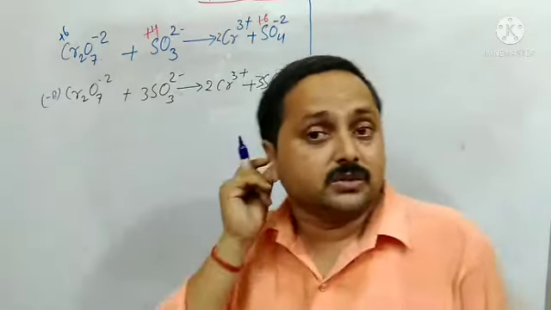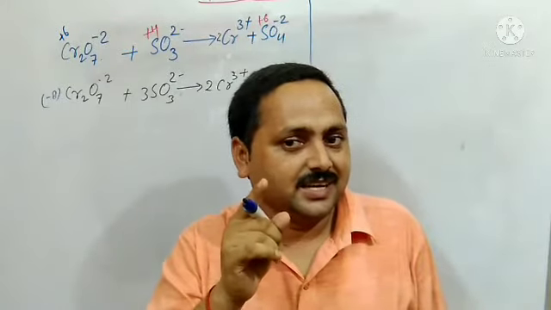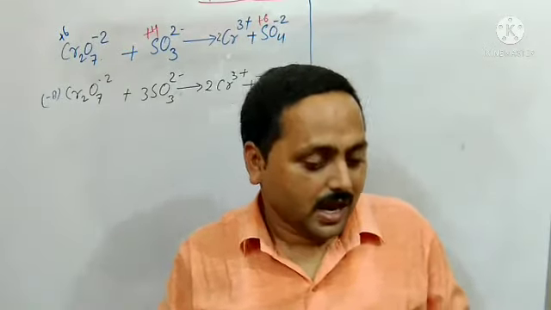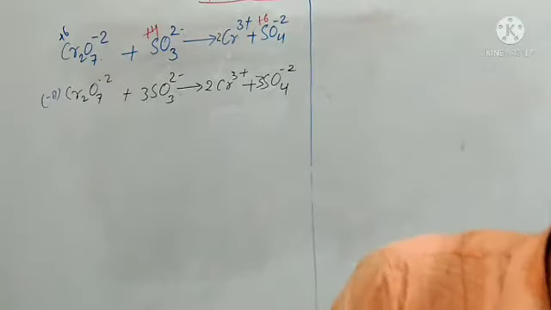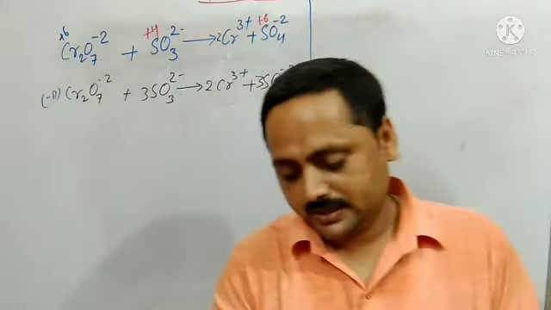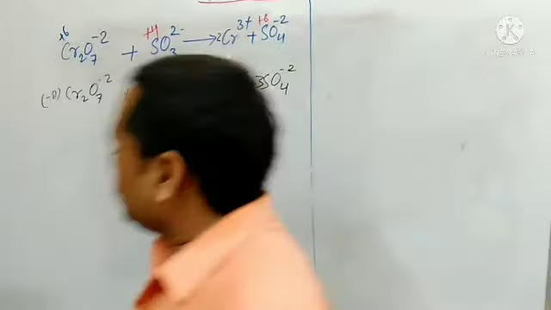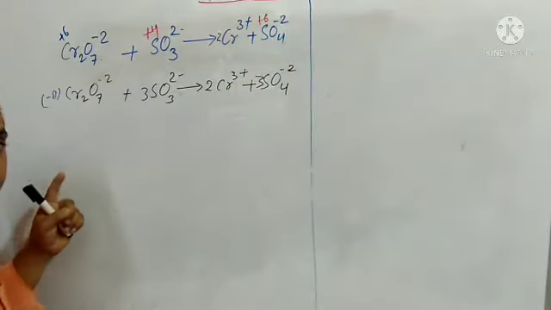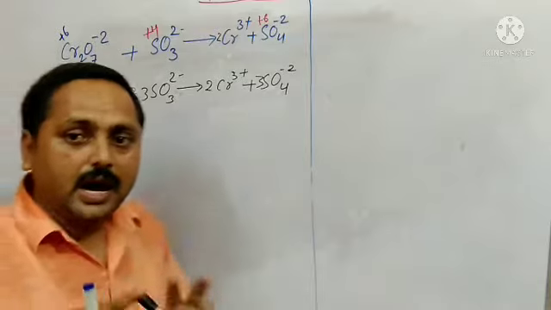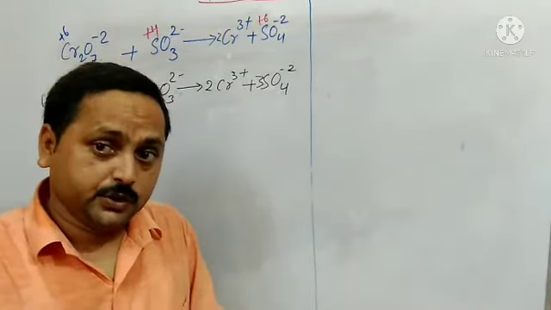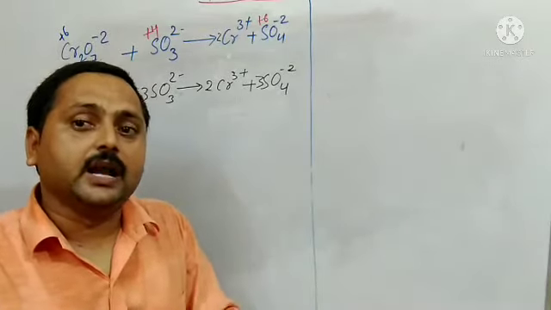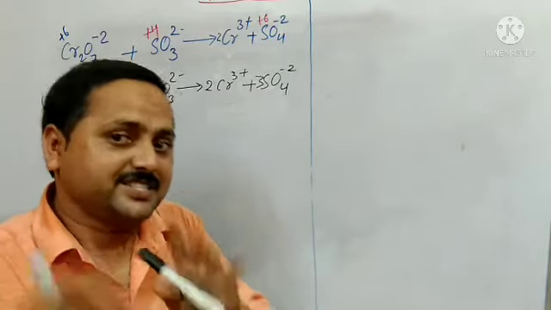So what I told, do you remember? Take your book and see point number 4. There it is given, if it is in acidic medium, we will add H plus to balance the charges.